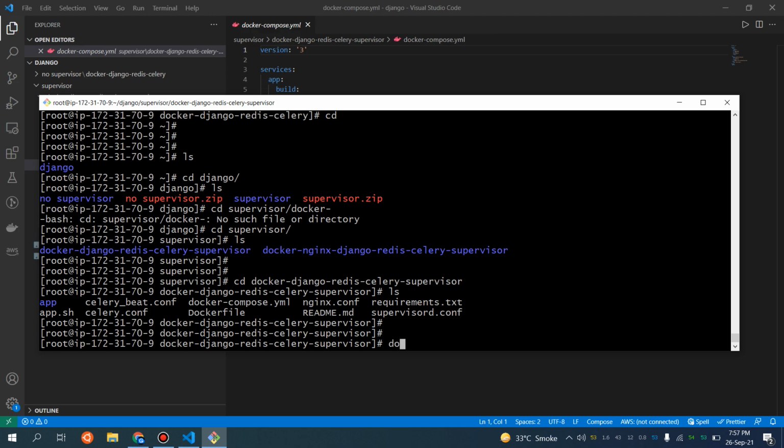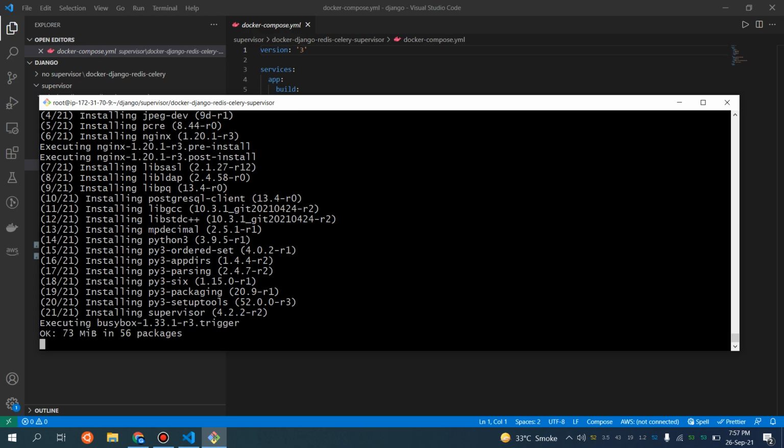So if I do the similar command here, docker compose up -d --build. Guys, this video is not with regard to the development of your application. This video is with regard to the deployment, or more of a DevOps sort of requirement you have with regard to the deployment and scalability of your application. So the development part is definitely not covered here.